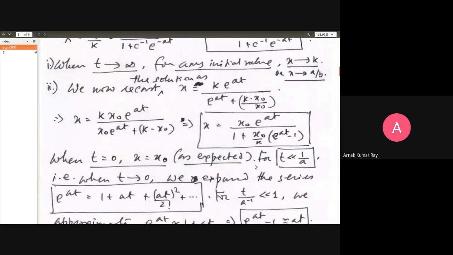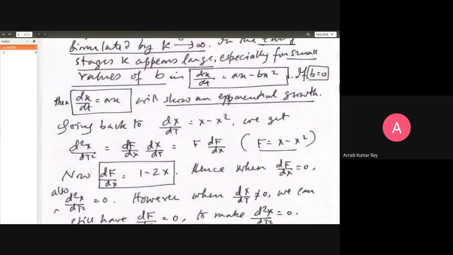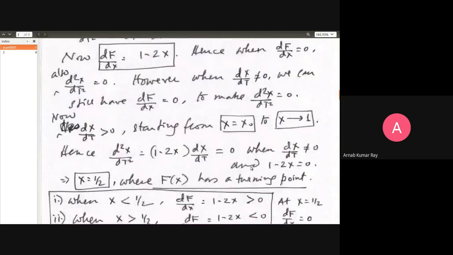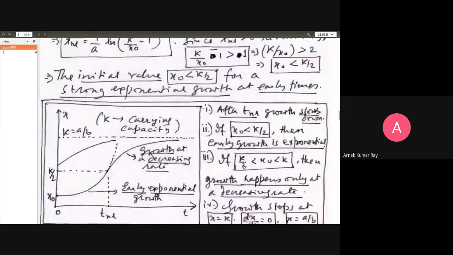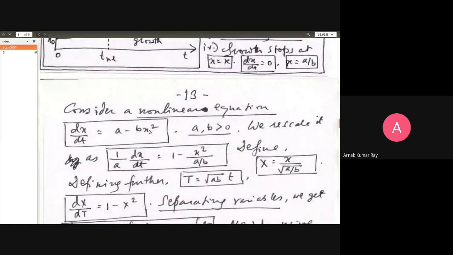So you must start with a non-zero value of x, and then you will grow. Otherwise, you'll have what is known as a trivial solution. I mentioned this whole idea of a trivial solution, where x is equal to 0. But if you have a situation where even if you set x equal to 0 at t equal to 0, you'll see that dx/dt will still be non-zero. See, if x is equal to 0 here, dx/dt will still be equal to a, which is a positive number. Therefore, even with a zero value of x to begin with, you'll be able to grow.